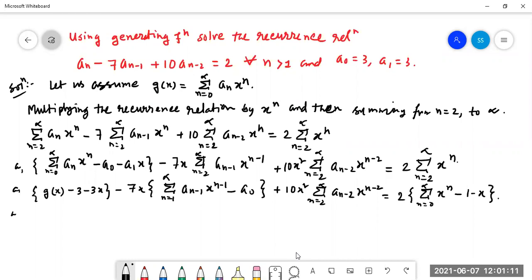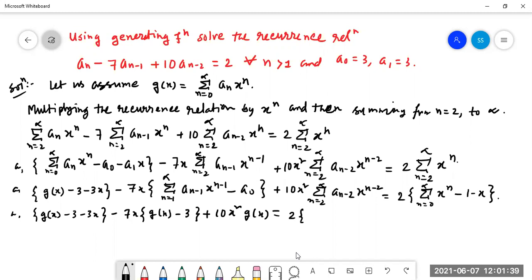So we can write g(x) minus 3 minus 3x minus 7x into g(x) minus a_0, means 3, plus 10x squared g(x) is equal to 2 into, here it can be written that (1 minus x)^{-1} as summation n equal to 0 to infinity x^n, minus 1 minus x. So it will be coming minus 1 minus x.